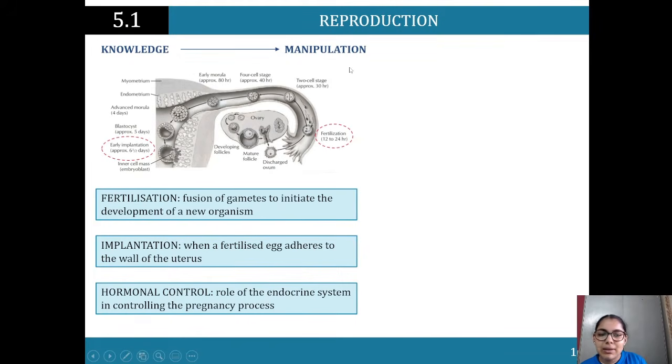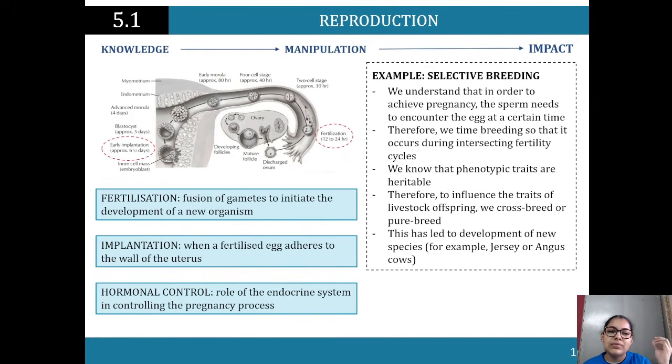We then want to have this knowledge of how fertilization occurs, and then be able to manipulate the process in order to have a specific impact. What I mean by that is selective breeding, right? We want to know the process and how it can be manipulated in order to get our desired effect.